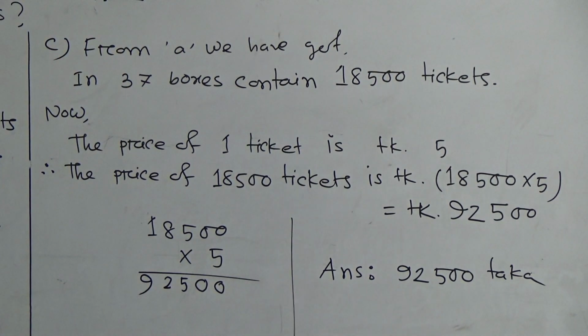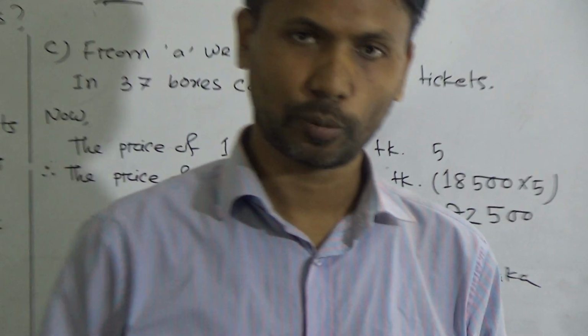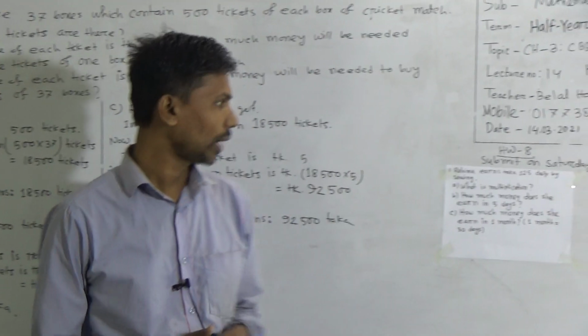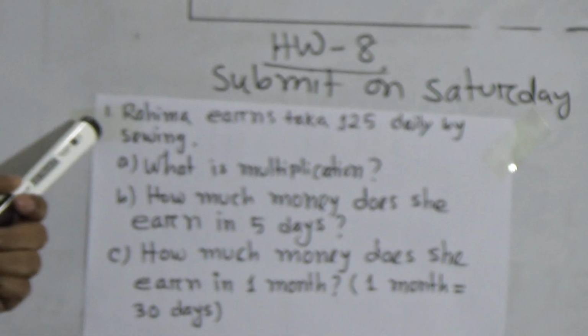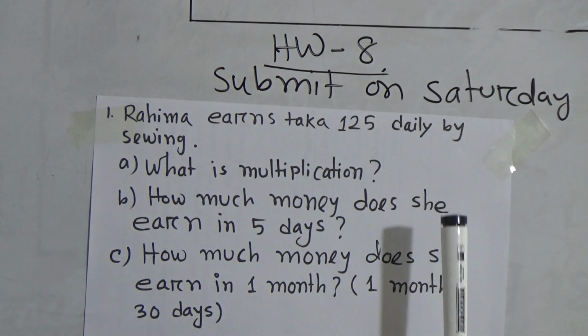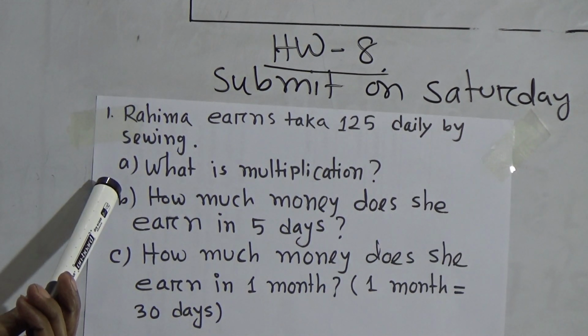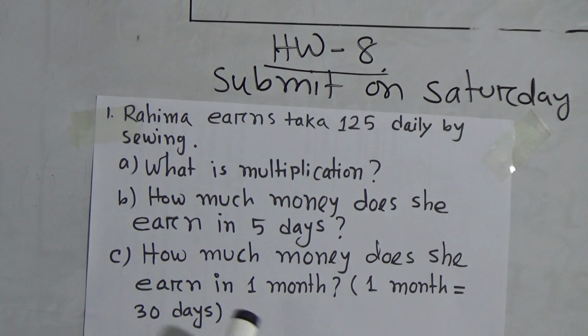I think you have understood today's topic. Now I would like to talk with you about SW. SW is 8. Rohima earns taka 125 daily by sewing. This is the stem. In A number, what is multiplication?